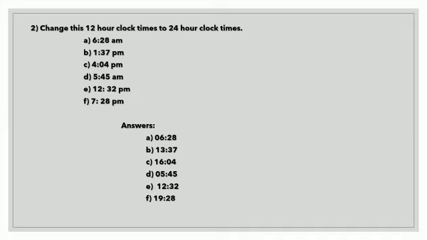So this is how we convert a 12-hour clock time to a 24-hour clock time. Just after 12 p.m., instead of counting again 1, 2, 3, to change that particular time to 24-hour, just count after 12 p.m.: 13, 14, 15, so that you can find the answer easily.